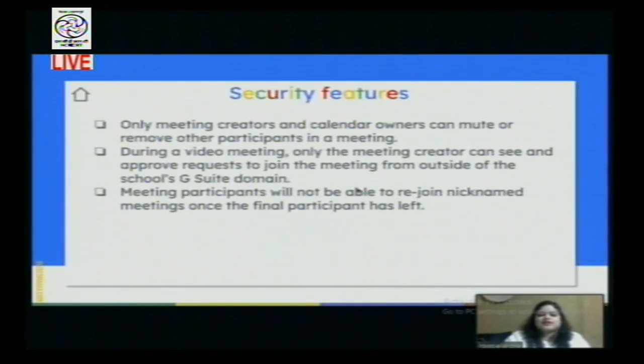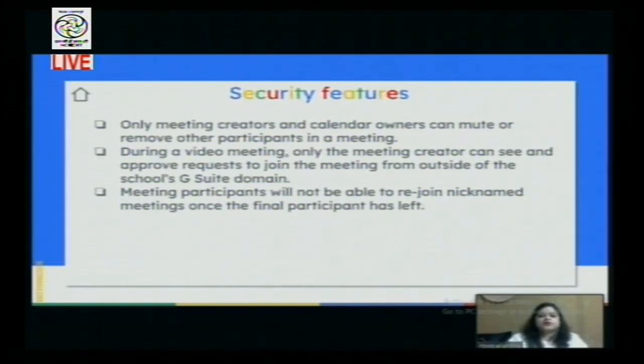But in addition to these things, there are certain security features which all teachers need to know. First and foremost, the teacher who has created the Google Meet, only the teacher can mute or remove other participants. That is one very essential security feature of Google Meet, that you have the right to remove a participant if you do not want that person in your class.